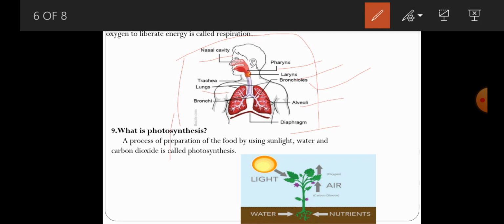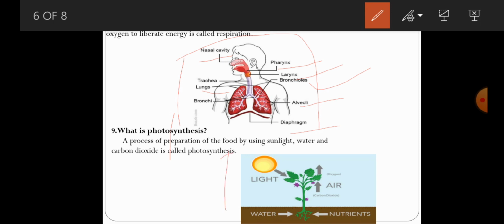Next, coming to what is photosynthesis. Photo is nothing but light. Synthesis is nothing but preparation. Photosynthesis is the process of preparation of food by using sunlight, water, carbon dioxide, and with the help of chlorophyll. That process is what we called as photosynthesis. Chlorophyll is a green colored pigment present in the leaves of all plants. Chlorophyll traps solar energy and also takes part in the preparation of food.